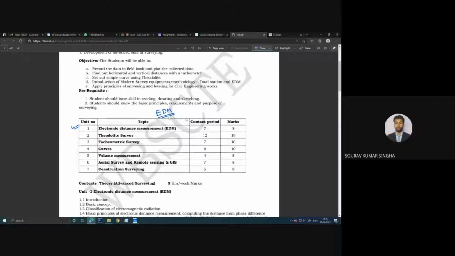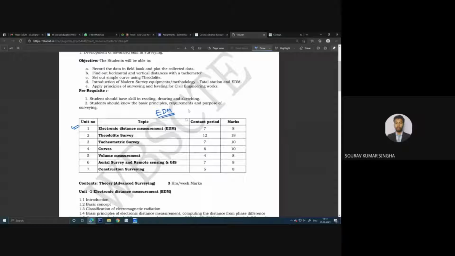So here we are able to learn some digital instruments which we also have in our college, and the price of a single instrument is around 4 to 5 lakhs. You have seen the stadium in front of our college, right? When I joined the college in 2017, it was in the construction stage.